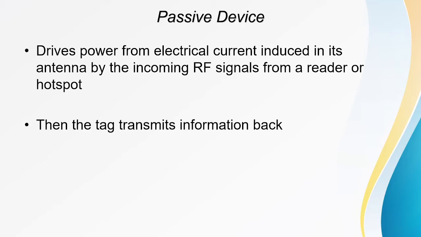So here the tag is going to transmit when it is scanned. When the RFID tag is scanned, or comes under the radio frequency field, it transmits the information that is present in that particular tag.